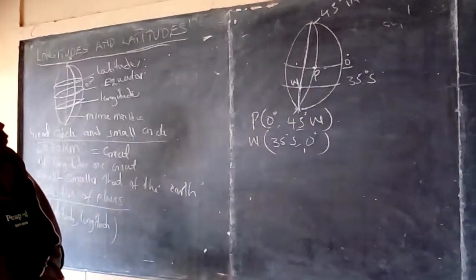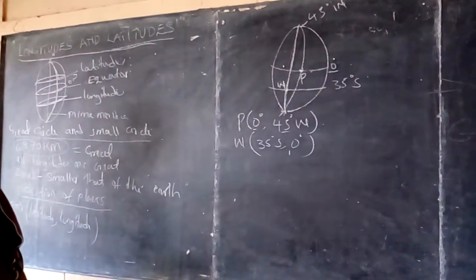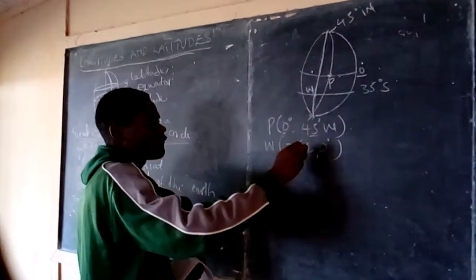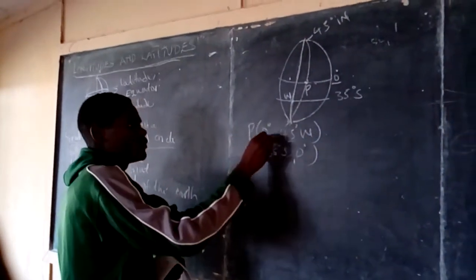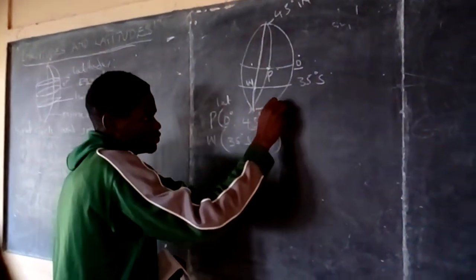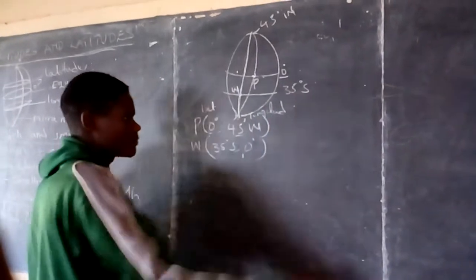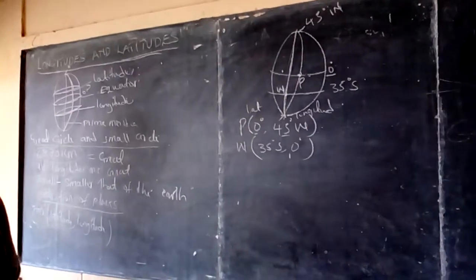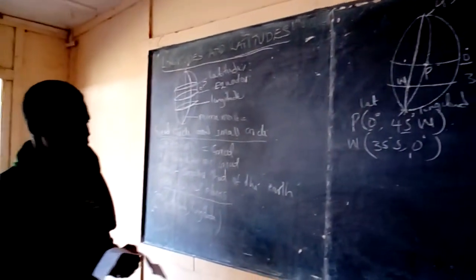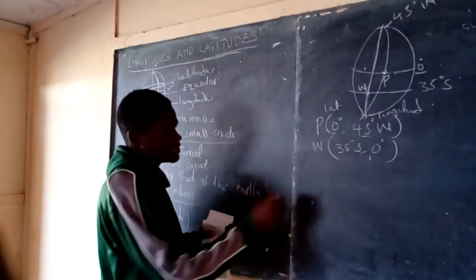Now you can see how we get the position of places on the Earth's surface. Position is given in form of coordinate form, which is in form of latitude and longitude. Now that is a very good example of how we get the positions. Then the next part we are going to deal with the distances